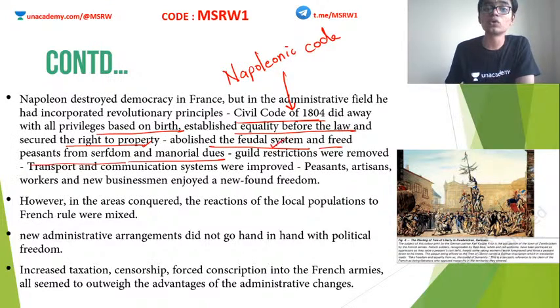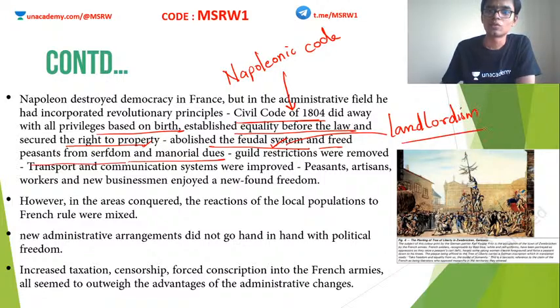He abolished the feudal system. What exactly is the feudal system? Feudal system means, in very simple terms, landlordism. Here, what happens is, there is a landlord and he has many people working for him around his manor or around his mansion. Clear? So, such a form of society is known as a feudal society. So, Napoleon abolished the feudal society that existed in France.